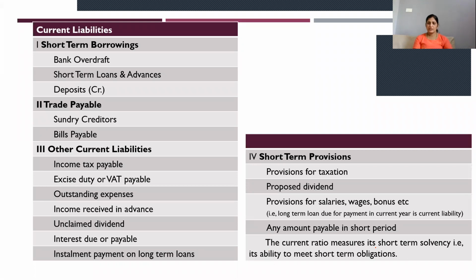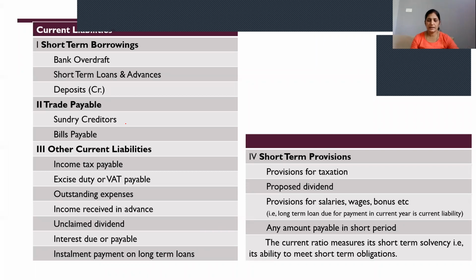The current ratio measures its short-term solvency, that is, its ability to meet short-term obligations. You have to remember all these items. In your problem, some items will be given mixed, current assets and current liabilities together. So what will be your duty there? You have to bifurcate what are current assets, what are current liabilities, what are long-term liabilities, and take current assets and current liabilities. For that, you should know what your current liabilities are.